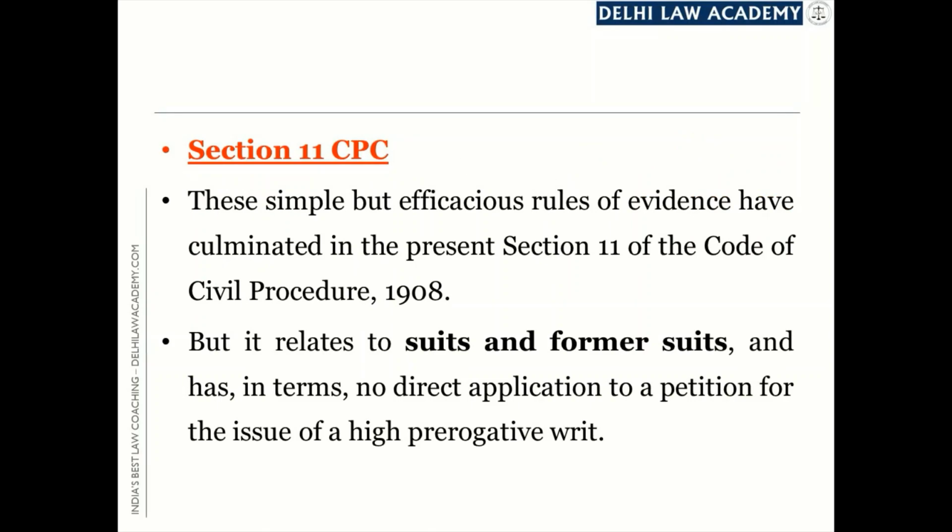These simple but efficacious rules of evidence, which are the two rules of evidence, the general principle and the constructive res judicata, have culminated in the present section 11 of the Code of Civil Procedure. However, there is a limitation to section 11, and the limitation is that section 11 relates only to suits and former suits, and therefore in terms it has no direct application to a petition for the issue of a high prerogative writ. It has no direct application to writ proceedings